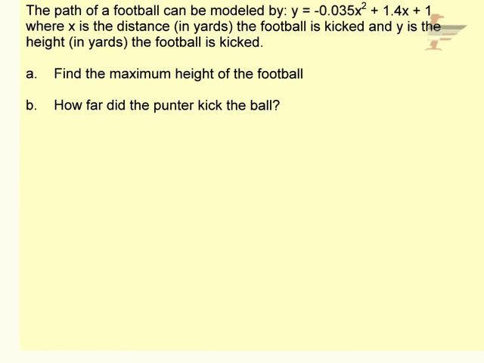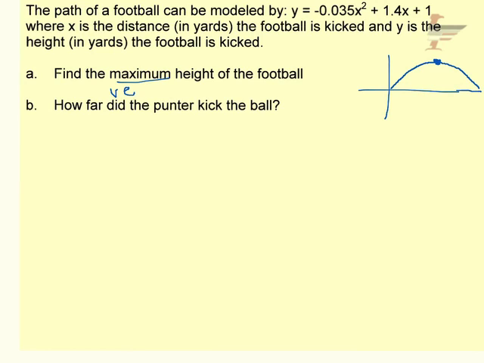All right, this one says the path of a football can be modeled by the following quadratic, where x is the distance in yards the football is kicked, and y is the height in yards the football is kicked. Part A says find the maximum height of the football, and Part B says how far did the punter kick the ball. All right, so a couple things we know. We have a negative parabola again, which makes sense because if you visualize the path of a football, you're going to kick it and you're going to come back down. So that is logical. Finding the maximum height of the football, again, would be the vertex.